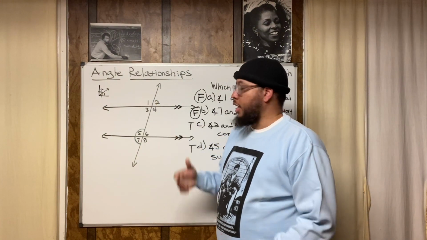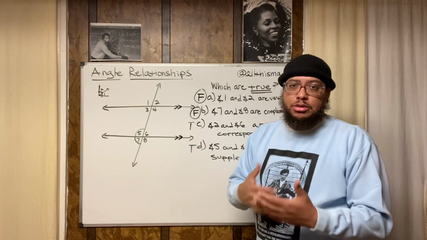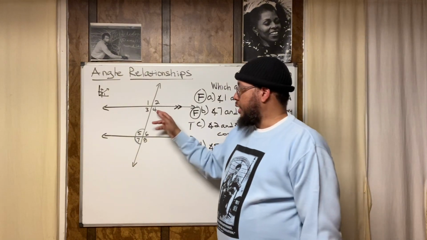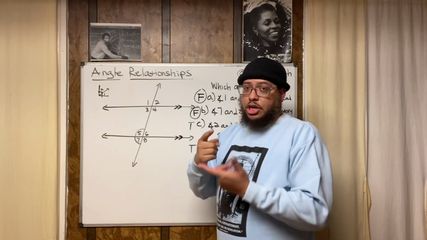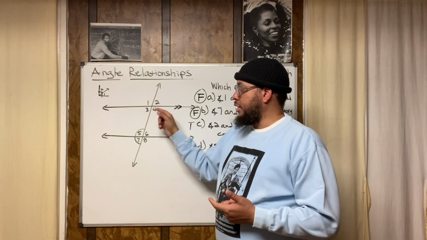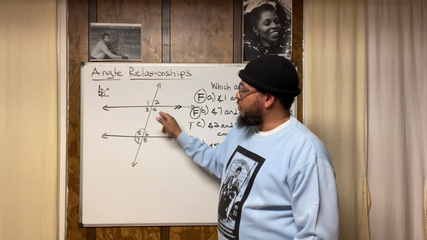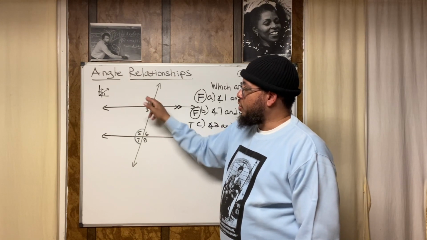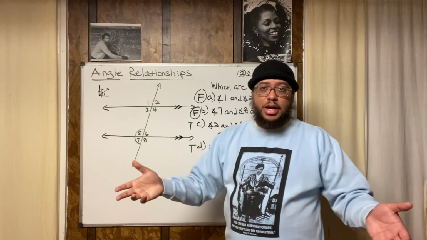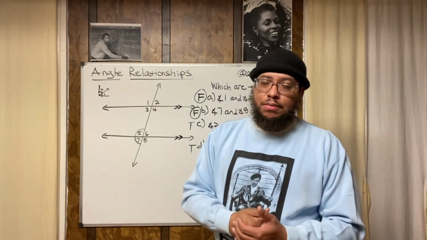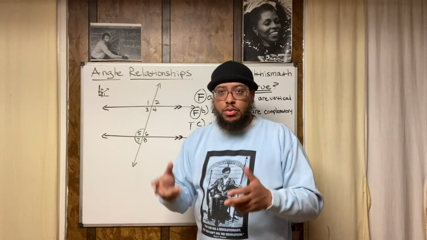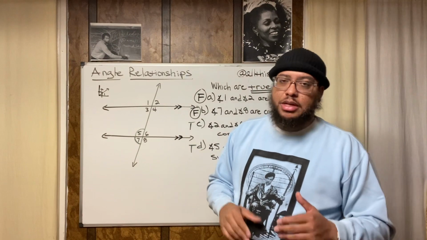So then you might say, okay, well, first, what's the relationship between angle 1 and angle 4? I look at that and I say, okay, well, they share a vertex and they're non-adjacent. And I see this X that's formed. These angles are across from each other, not next to each other. That means they are vertical angles. You'll also find out that vertical angles are congruent, because all of these different angle types have special relationships.